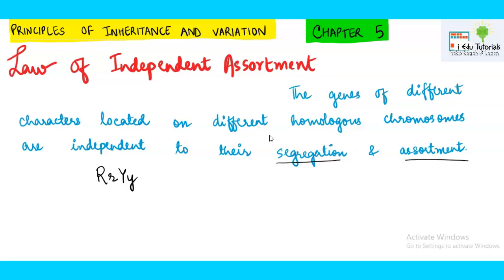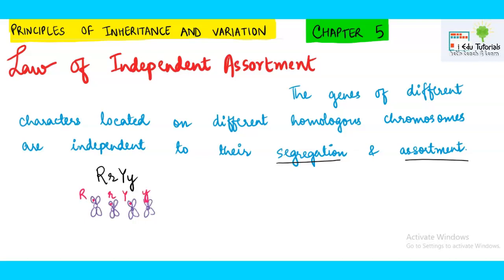Now, according to Mendel, each allele was located on a separate chromosome, right? So this was the case as per him.